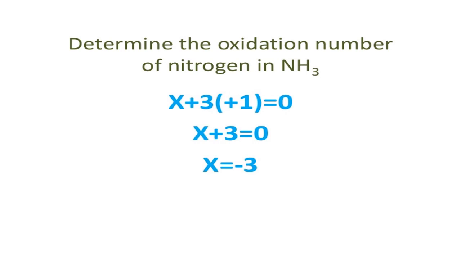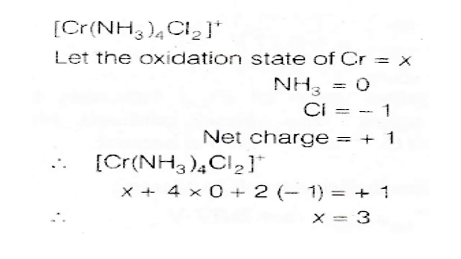Now this is a complex, Cr(NH3)4Cl2 plus. Here we have to calculate the ON of Cr. Let us take it as X. X plus 4 ammonia. Ammonia is a neutral molecule, taken as 0. So X plus 0 plus 2 into chlorine, which is minus 1. So X plus 4 minus 2 equals the charge on the ion, plus 1. After simplification, X equals plus 3. So the ON of chromium in this complex is plus 3.